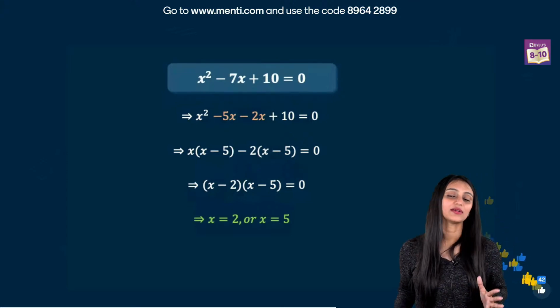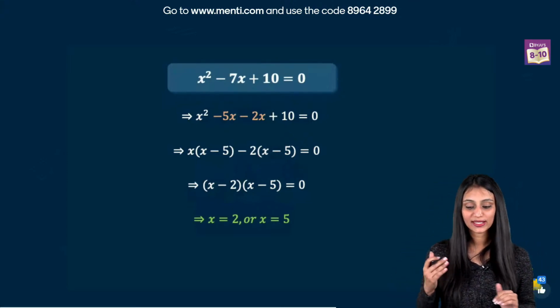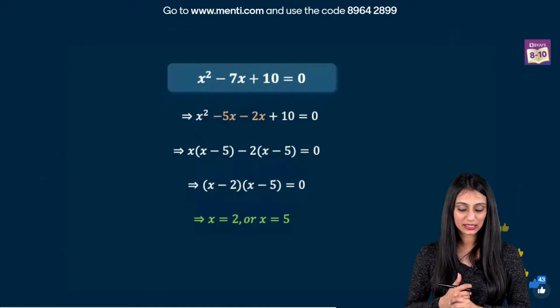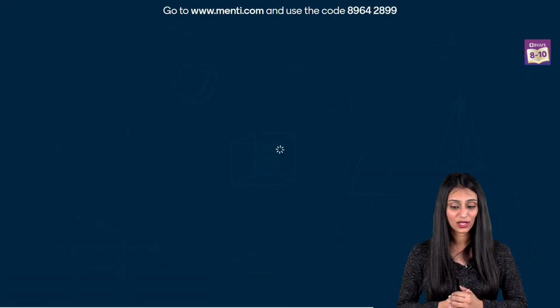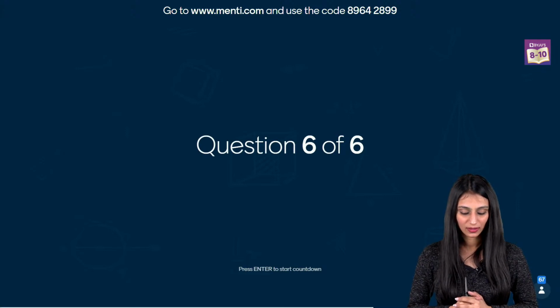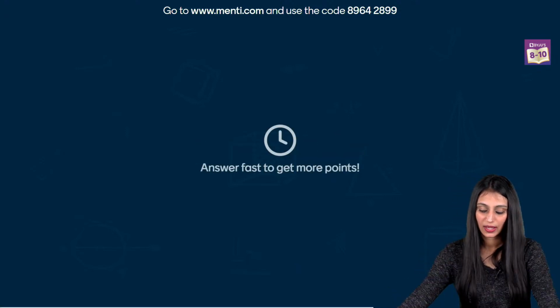So this is the final result. These are the roots, x equal to 2 and x equal to 5. These were the answers. A very simple question. How come you make an error in this? Now let's move to the next one. Question 6 we have now.